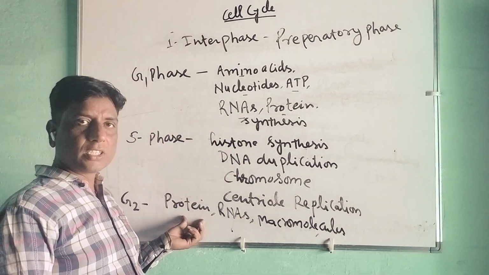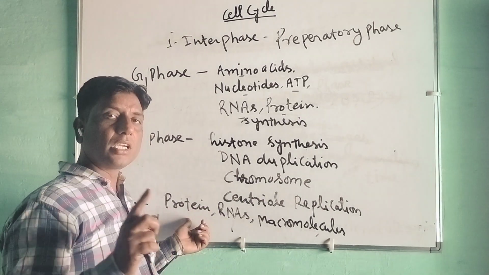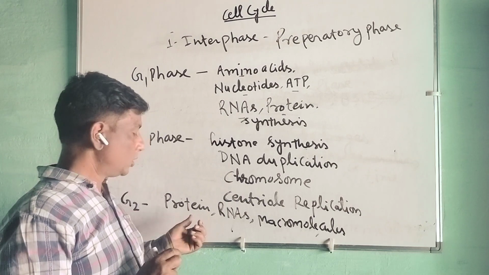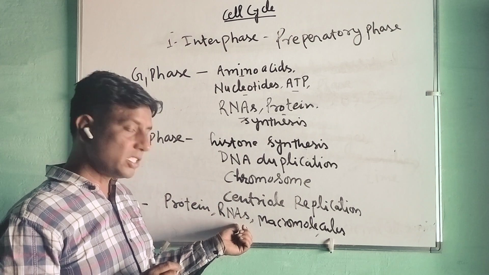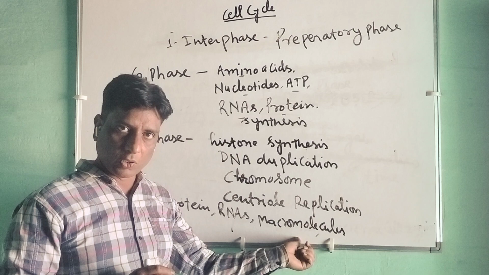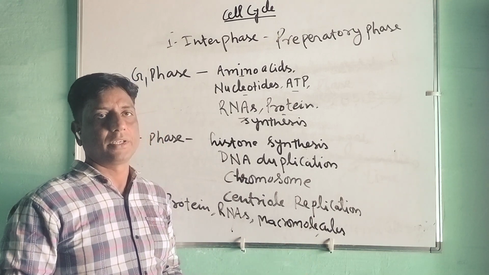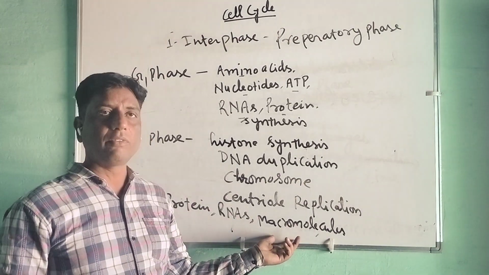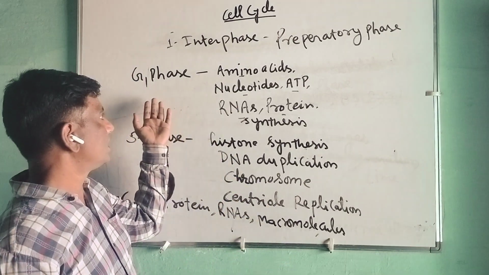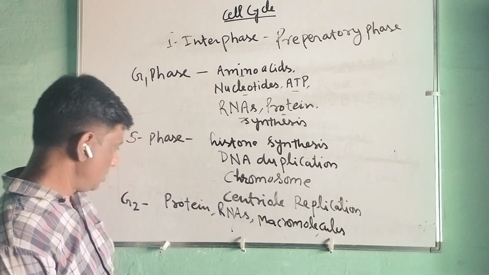So protein synthesis, like tubulin proteins. Those proteins are important in spindle fiber formation. So protein synthesis, RNAs are required here, and macromolecules and cell organelles will be duplicated here. The whole thing will happen in this series of changes, that is gap 1, synthetic phase, and G2 phase.